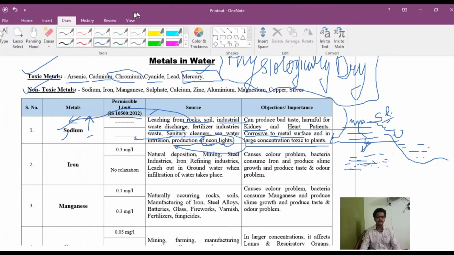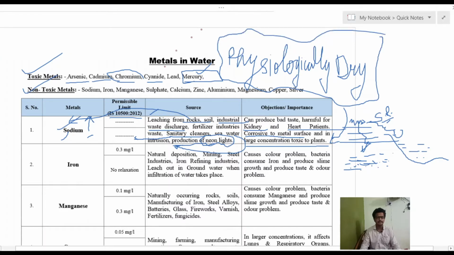Next, we will discuss iron. There is a permissible limit for iron, that is 0.3 milligram per liter, and there should not be any relaxation. In any case, we should not permit iron to be more than 0.3 milligram per liter in water. But generally, iron is an essential element for the human body.